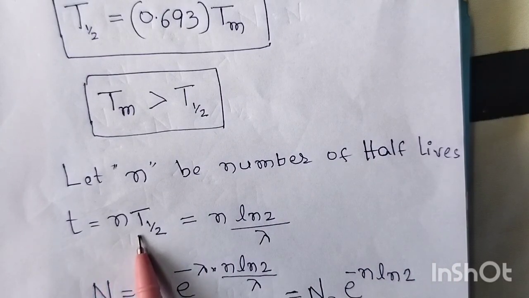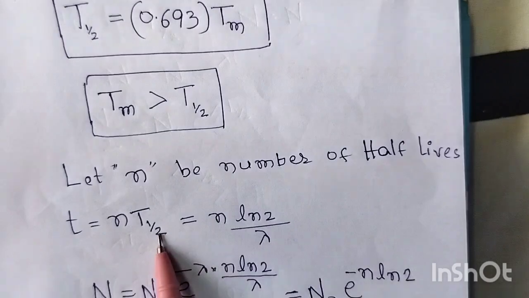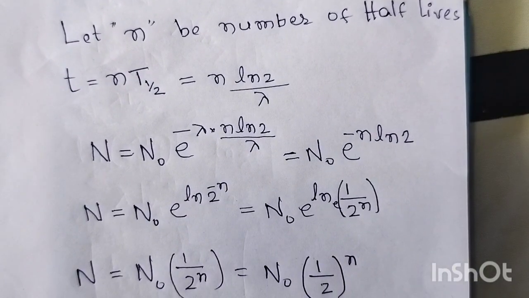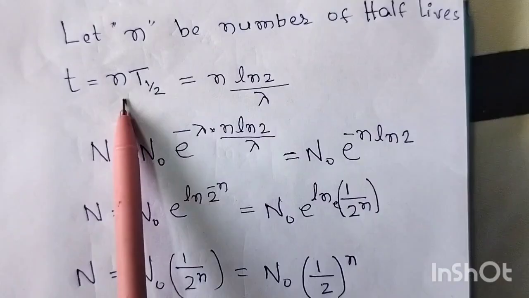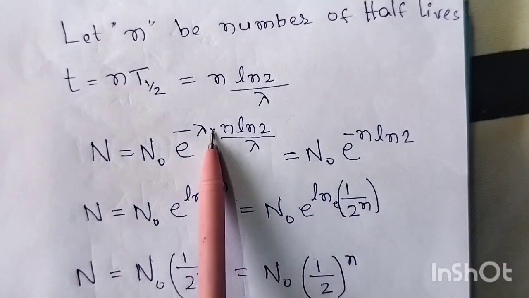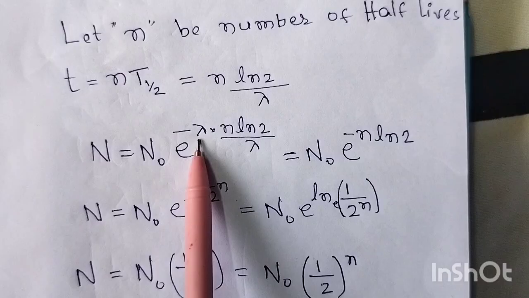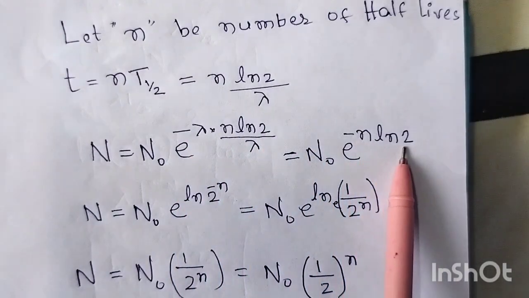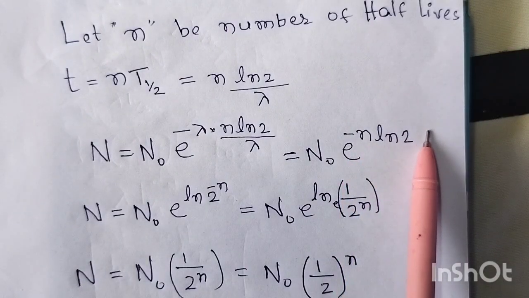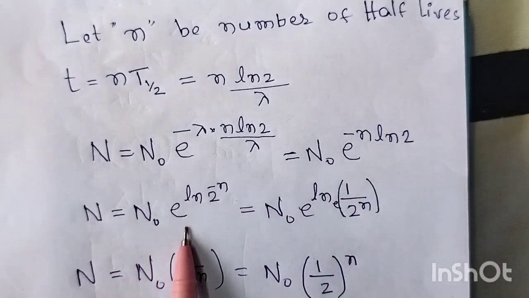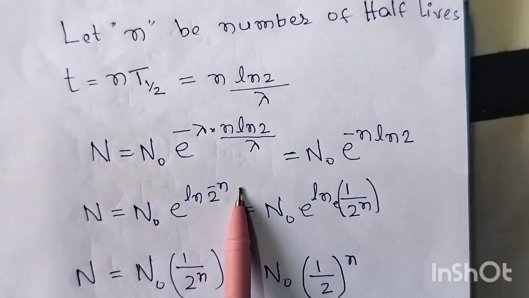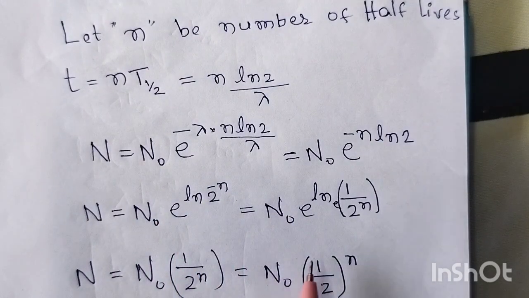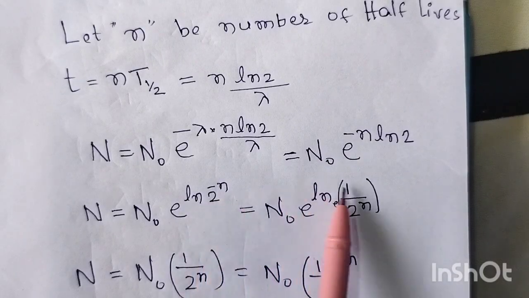Okay. Next, let n be the number of half-lives. T equal to n into T half. n into T half is what? ln 2 by lambda. Now we will substitute into N equal to N naught into e power minus lambda t. So in the t place I will substitute this. What will you get? Minus lambda, lambda cancels, minus n ln 2. So this minus n will go here, and 2 power minus n it will become. So N is equal to N naught into e power ln 2 into 2 power minus n, which you can write as 1 by 2 whole to the power of n.